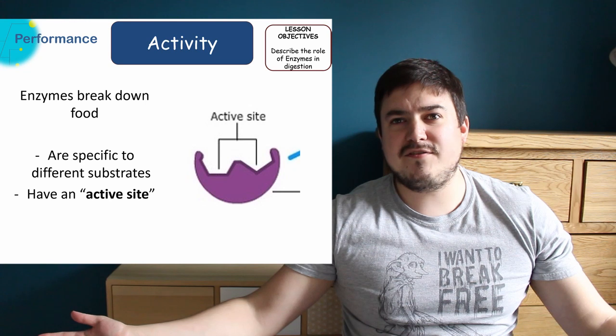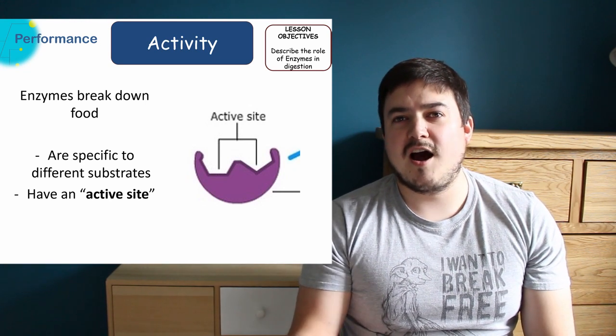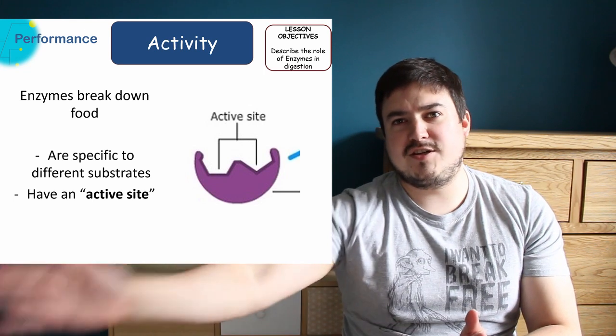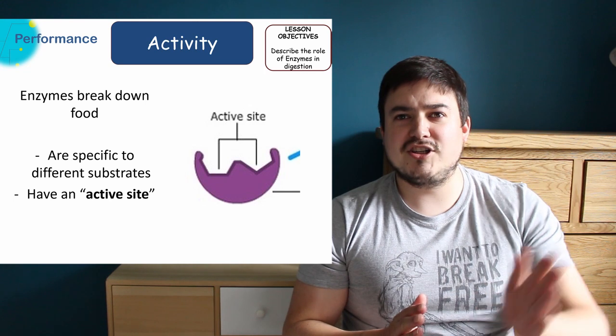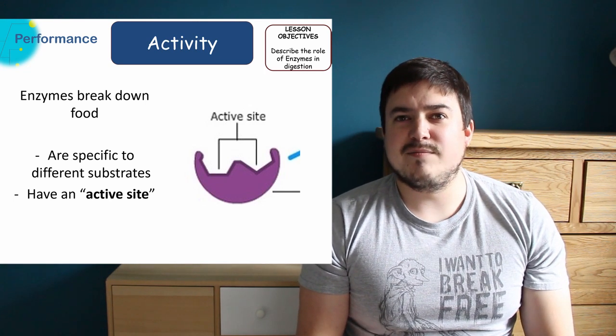Because other things have different shapes, they don't fit into the active site on the enzyme and can't be broken down, but there'll be a different enzyme with a different shape that matches to proteins, for example, and one that matches to fats, and so on. This means that we can then, with different enzymes, break down all the foods that we need.